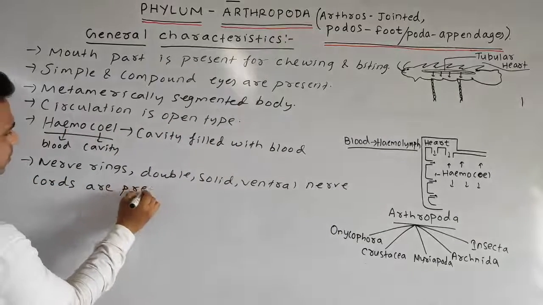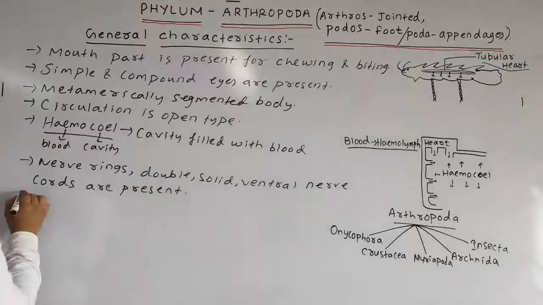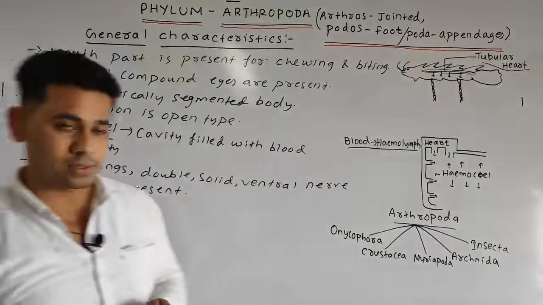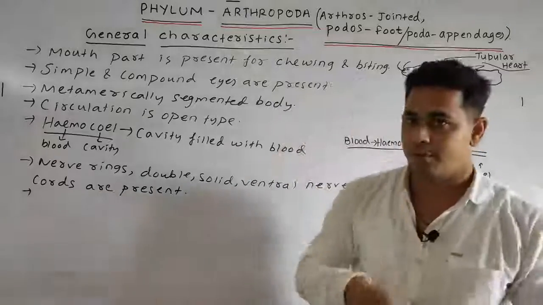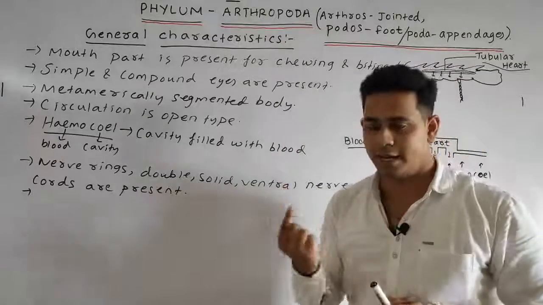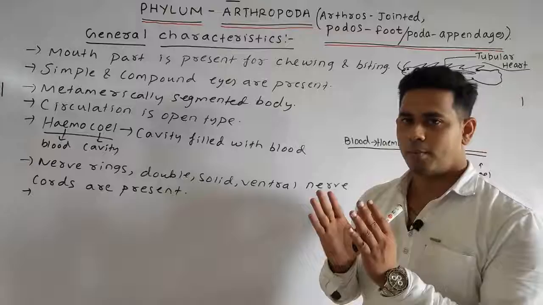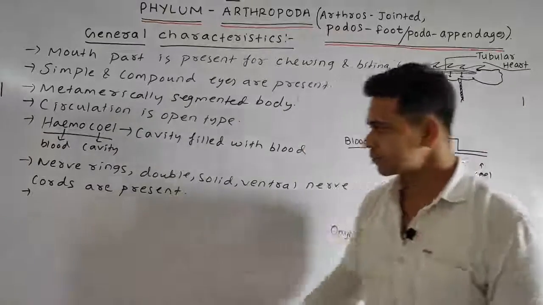Next point students, as we discussed in our previous class also, the nerves are present in a ring manner, and also in the double solid ventral nerve cords manner.